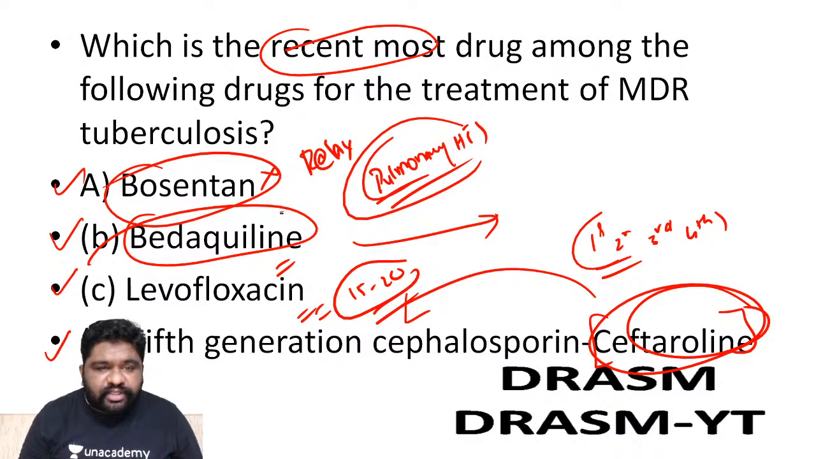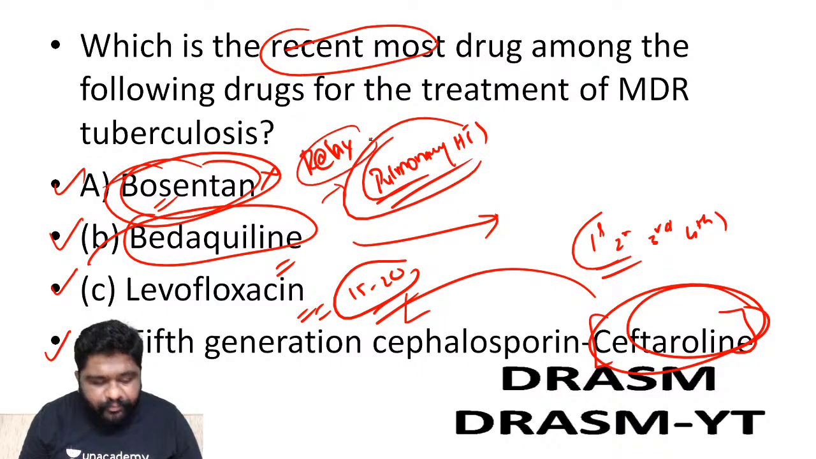No. Bosentan is not an AC inhibitor. It is an endothelial cell relaxer. Yes, it can be used in pulmonary hypertension. Yes, correct, Vivekananda. That's a good answer.